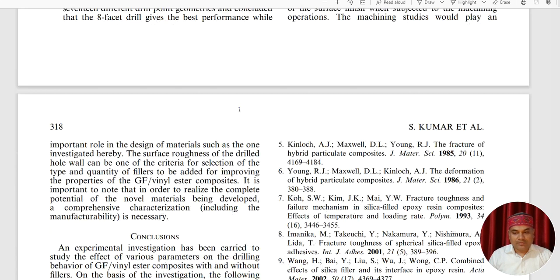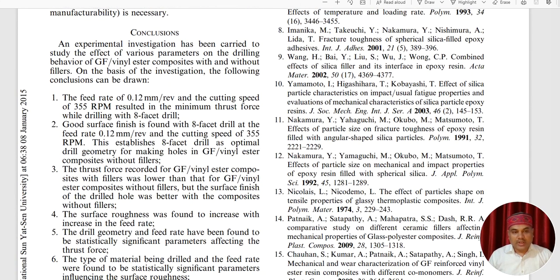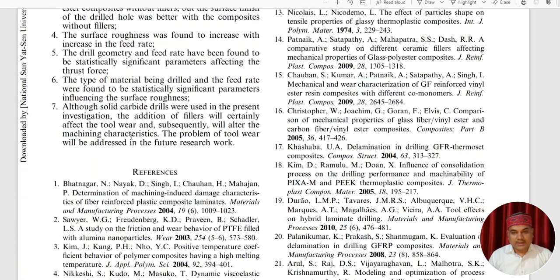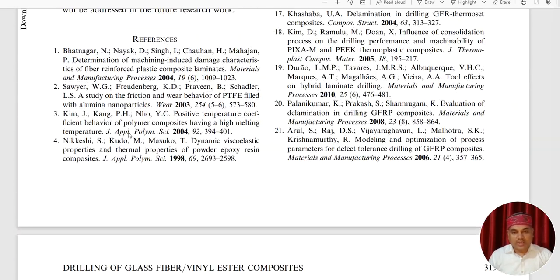Now with this conclusion, we have mentioned the conclusions point-wise, and there are references. If you have any acknowledgement, you can acknowledge it here. In this way, we have prepared this manuscript.